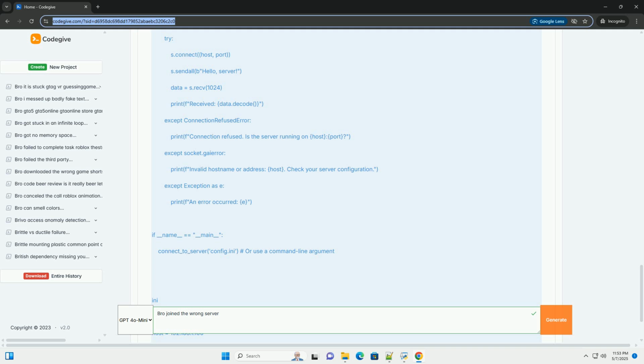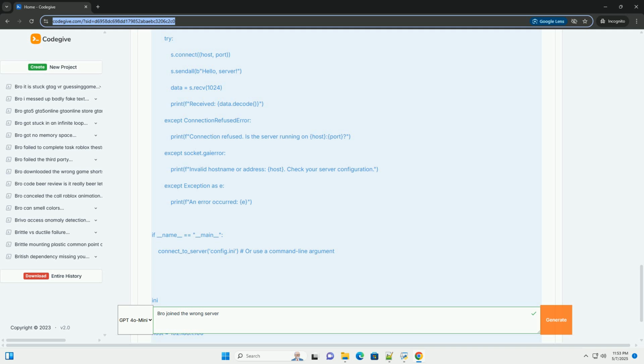Code examples, Python. Let's illustrate with a simple client-server example using the Python socket module. 1. Basic server, server.py. 2. Basic client, client.py. Illustrative scenarios and debugging.